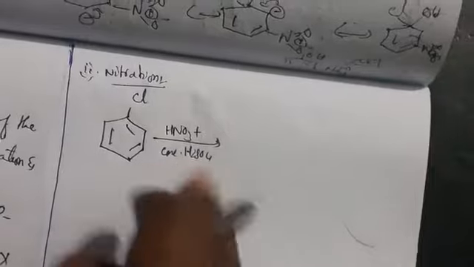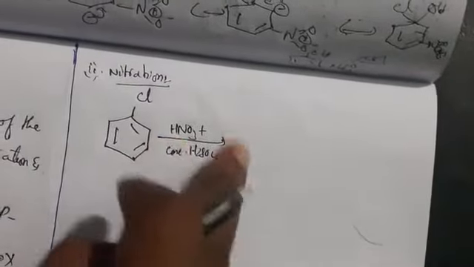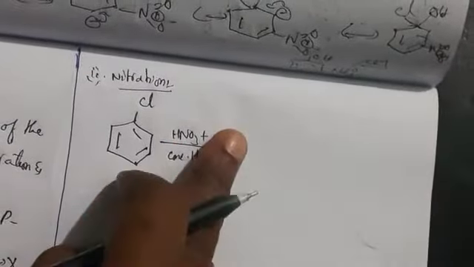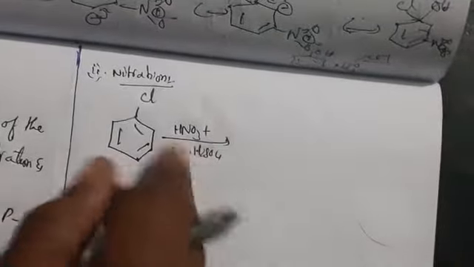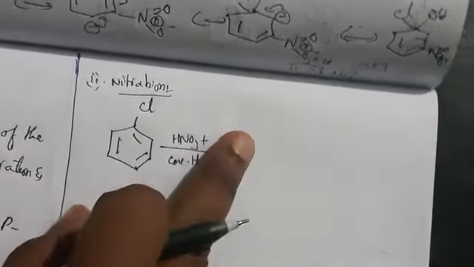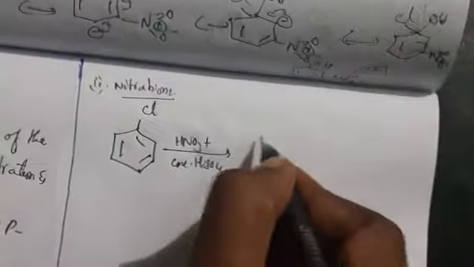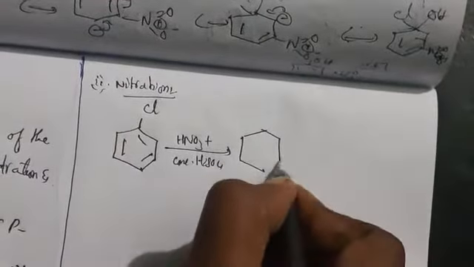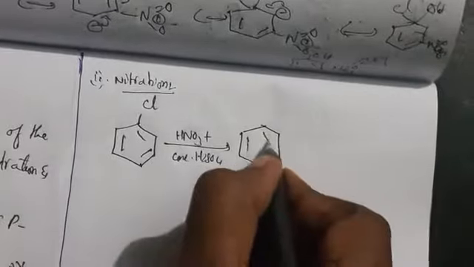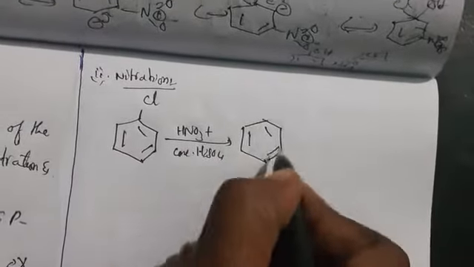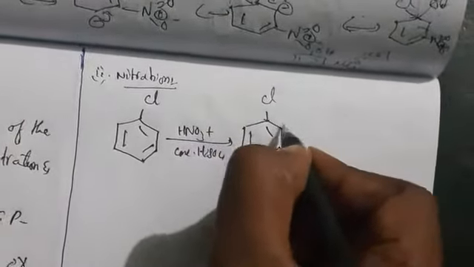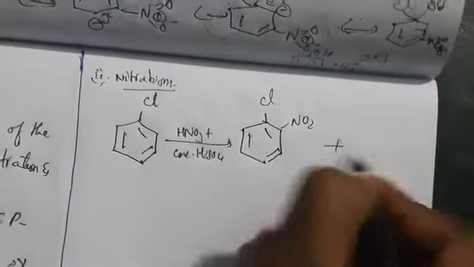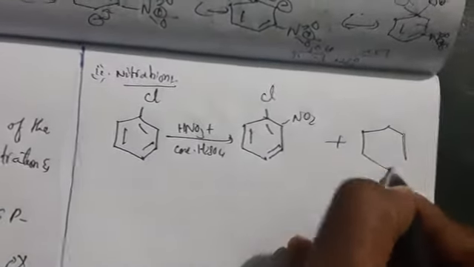This is the reagent for nitration. When you add these two, you get NO2 plus, so we are adding an electrophile. This also gives two products: Cl with NO2 at the ortho position and at the para position.